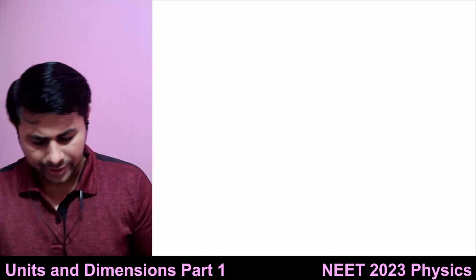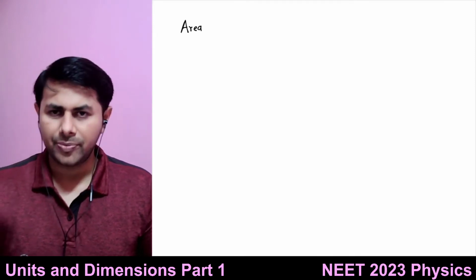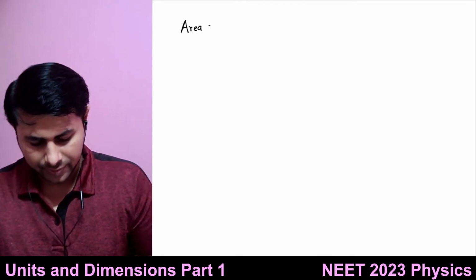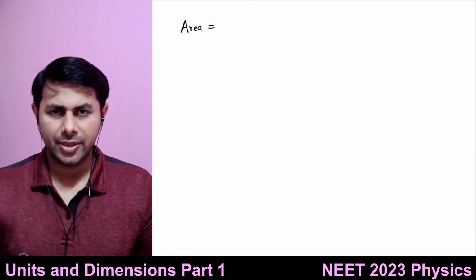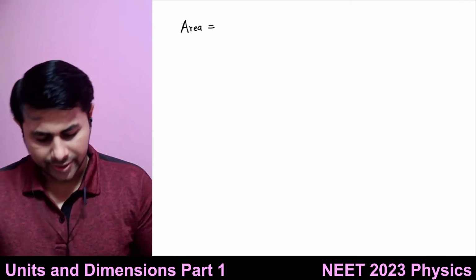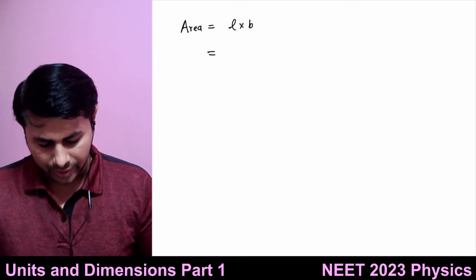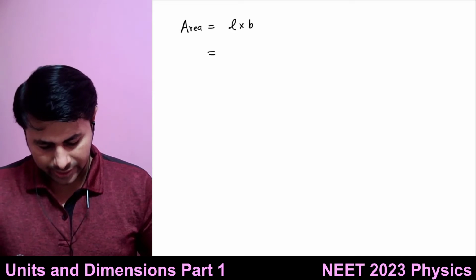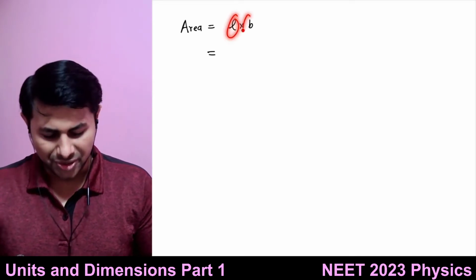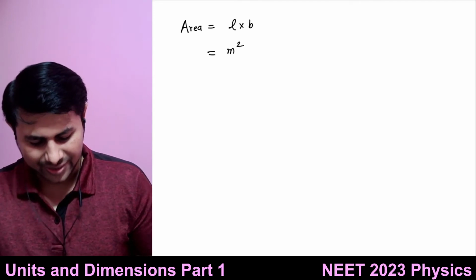For example, I want to find out the unit of area. What's the unit of area? Meter square. So I know the formula. Let's say I have the area of a rectangle. It is length into breadth. The unit of length is meter, and the unit of breadth is also meter. So it is meter square. Right.